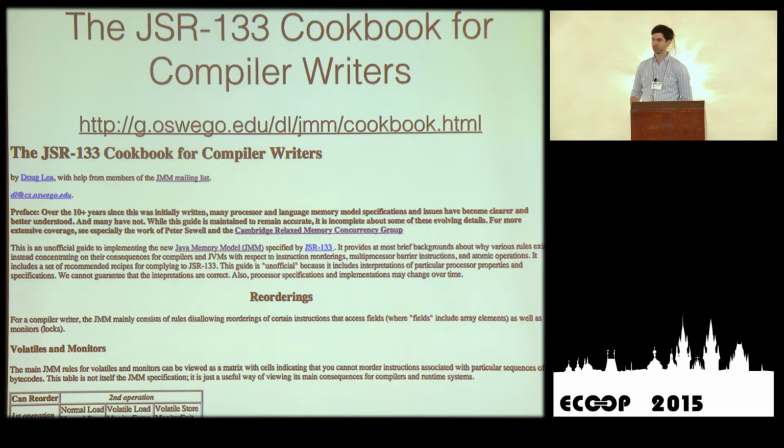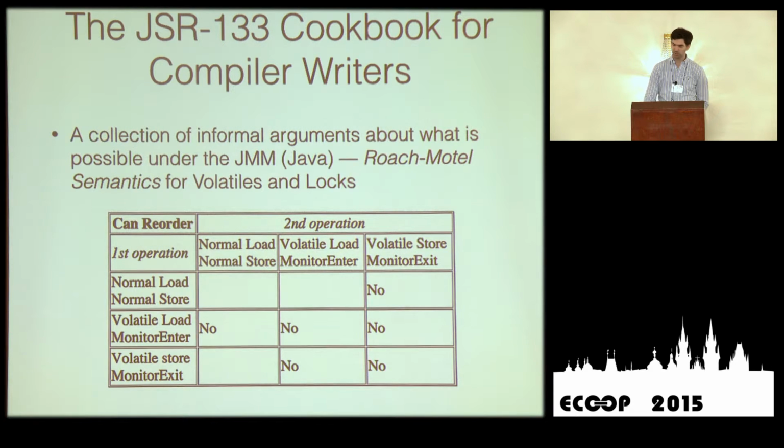This is basically a document that tells you if you're implementing the JMM on this architecture, this is what you have to do, and if you're implementing it on this other architecture, this is what you do. Importantly, he wrote this more than 10 years ago, so it's only natural that there are a few errors, because back then we didn't even know what the formal semantics of a Power machine were, for example.